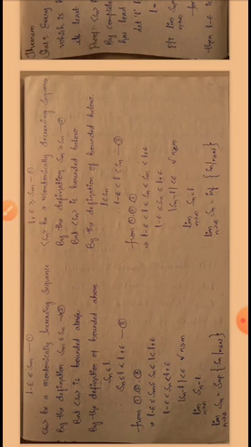From equations 1, 2, 3: L minus epsilon is less than or equal to Sm, Sm is less than or equal to Sn, which is also less than or equal to L, and less than L plus epsilon. Okay, so the Sn value is in between L minus epsilon and L plus epsilon. So L minus epsilon is less than Sn, which is less than L plus epsilon. So that is nothing but mod Sn minus L less than epsilon for all n greater than or equal to m. So limit n tends to infinity Sn is equal to L. Therefore limit n tends to infinity Sn is equal to supremum of Sn such that n belongs to N. So this is the theorem.